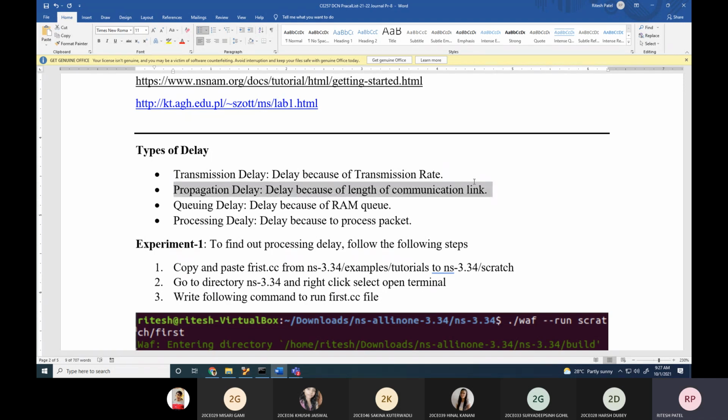Any question? So the next terminology is propagation delay. What is propagation delay? The statement is given, but can anybody tell me what propagation delay is? The statement is written. What is the interpretation of the statement?